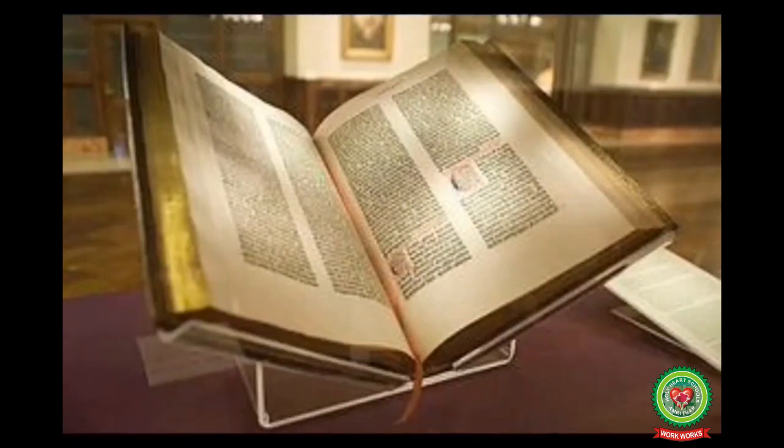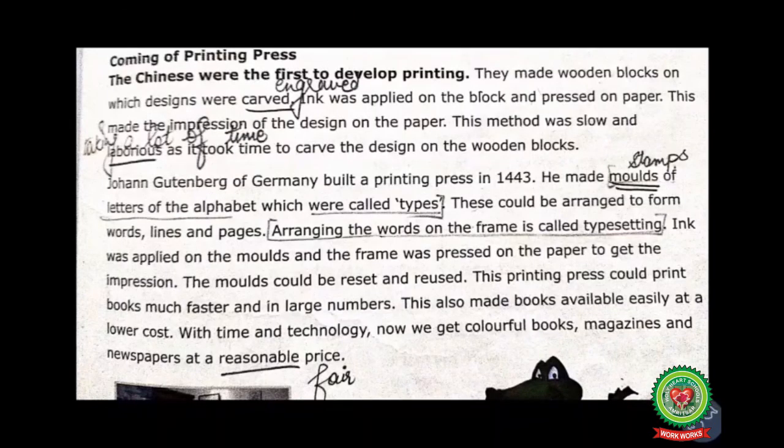The first book to be printed in Gutenberg's printing press was the Bible, which is also known as Gutenberg's Bible. Ink was applied on the molds and the frame was pressed on the paper to get the impression. The molds could be reset and reused.